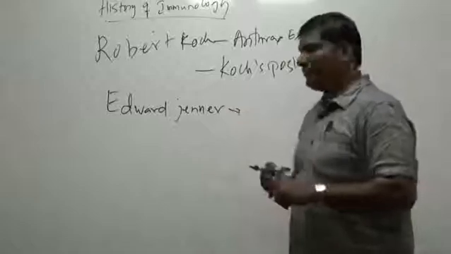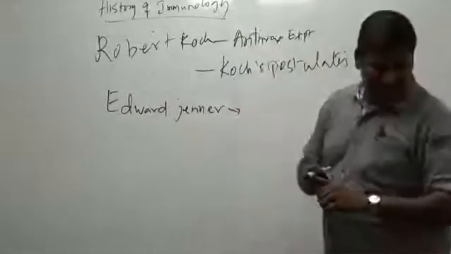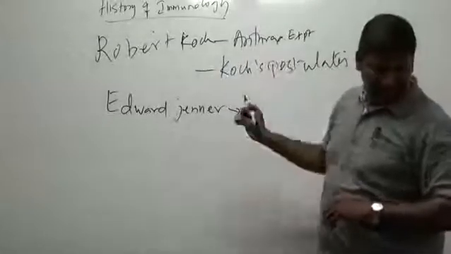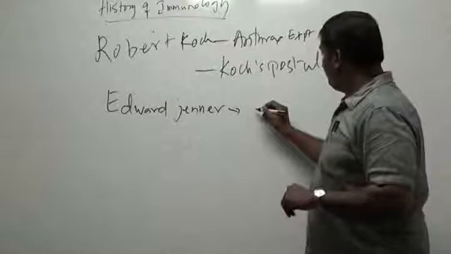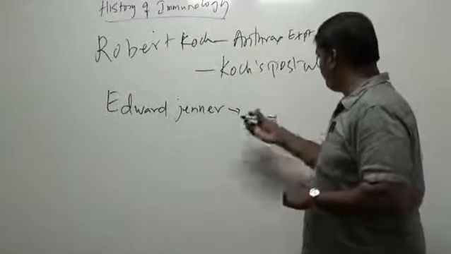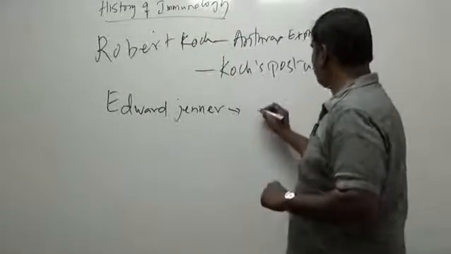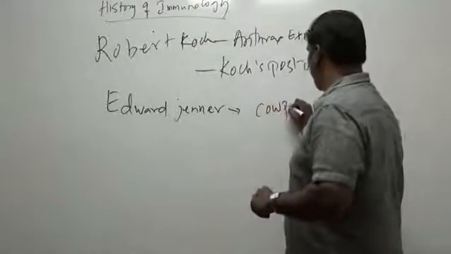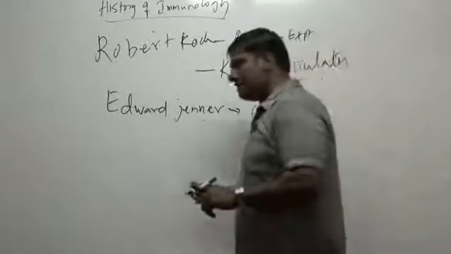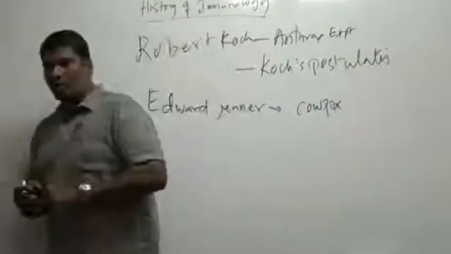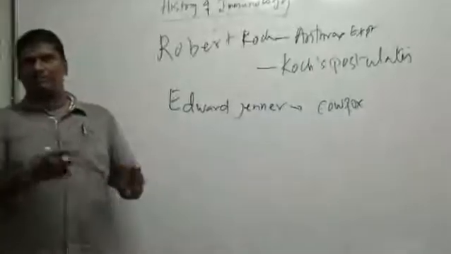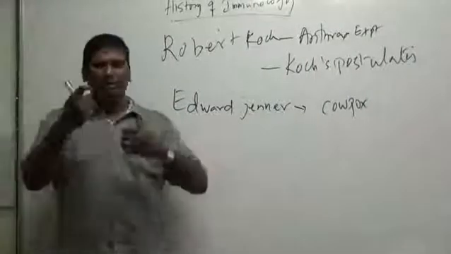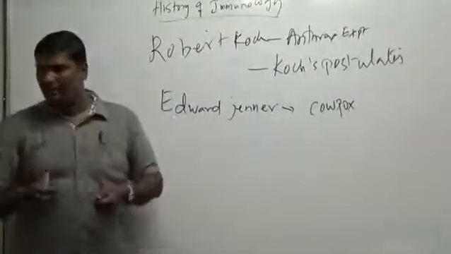Then Edward Jenner. What Edward Jenner did was, he made an observation. This is also in the 18th century. What he observed was, he had a maid who developed cowpox. Cowpox is similar to smallpox, but it is caused because of maids who actually milk the cows.